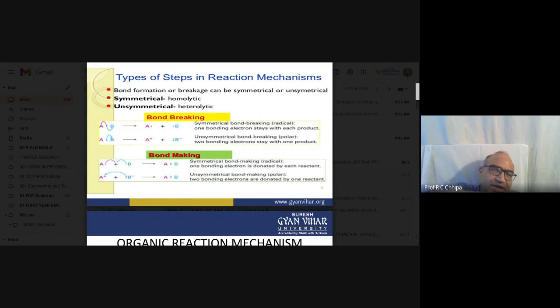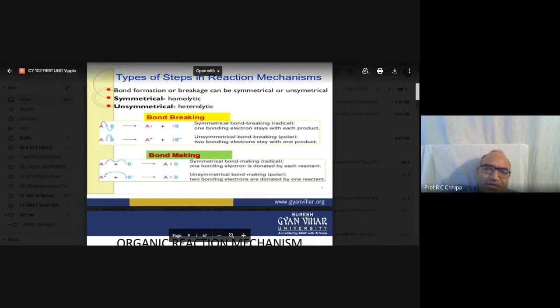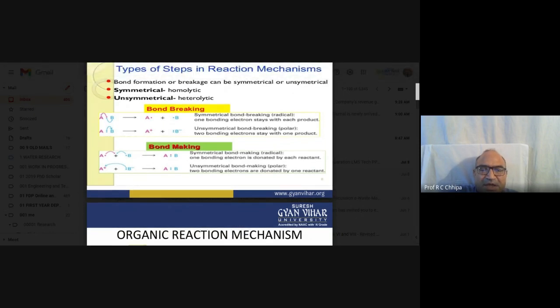That depends on the condition. So here the electron pair goes to B, and in the case of A there is none. So in unsymmetrical bond breaking, the bonding electrons stay with one product.